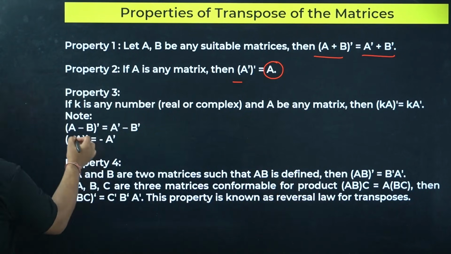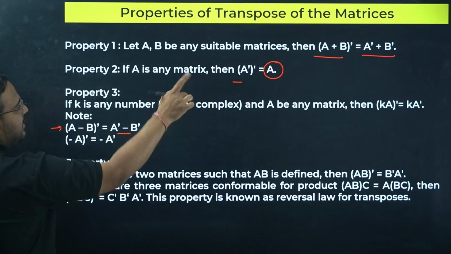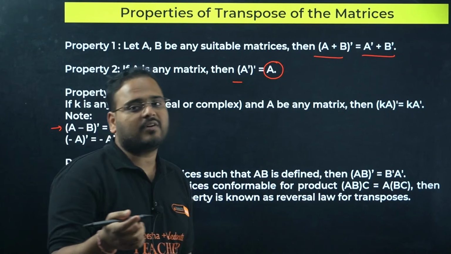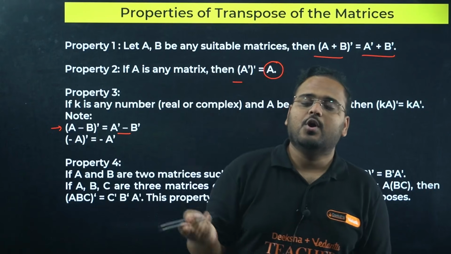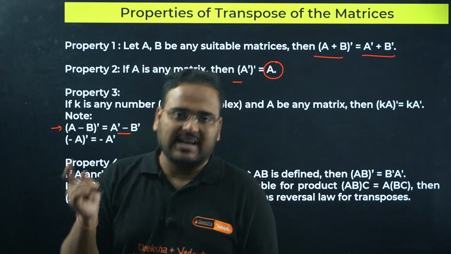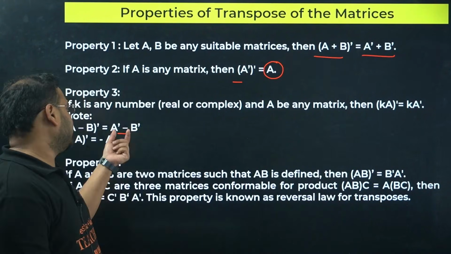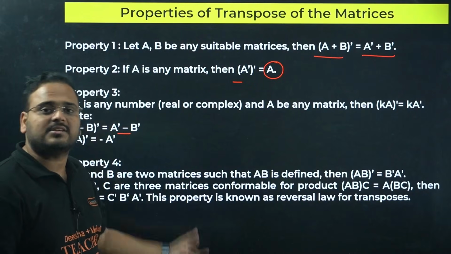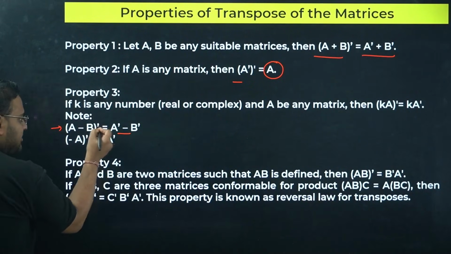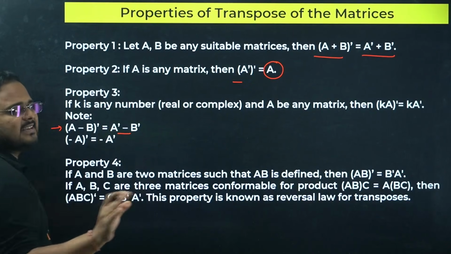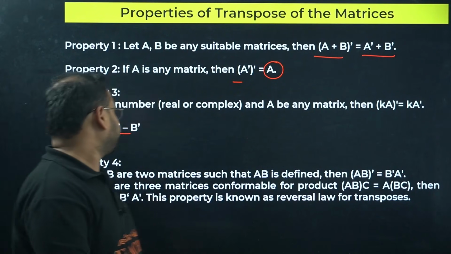Number 3, if you have the difference, it acts the same way as in the case of addition. So the difference of two matrices, then you take the transpose, or take the transpose first, then you take the difference, results remain the same. Means the transpose distributes over the difference easily without any change.